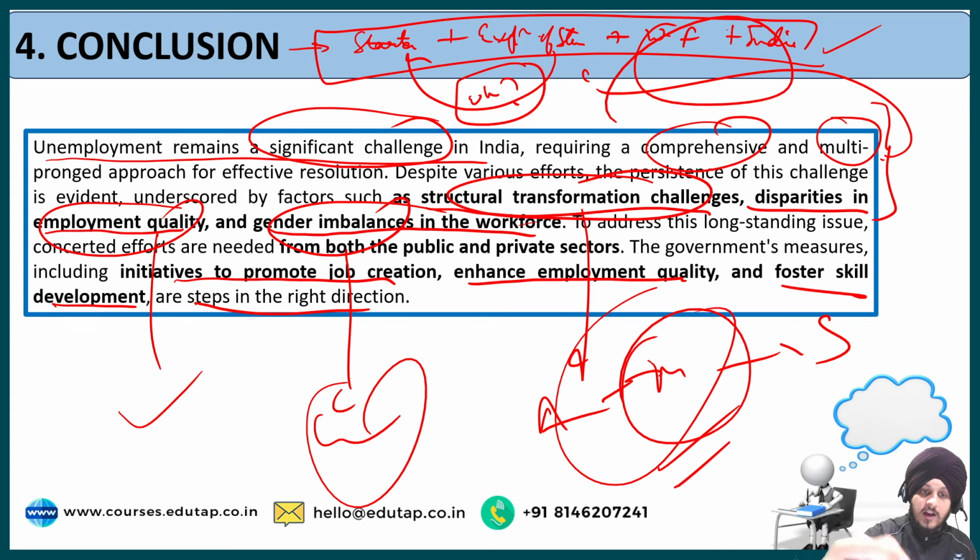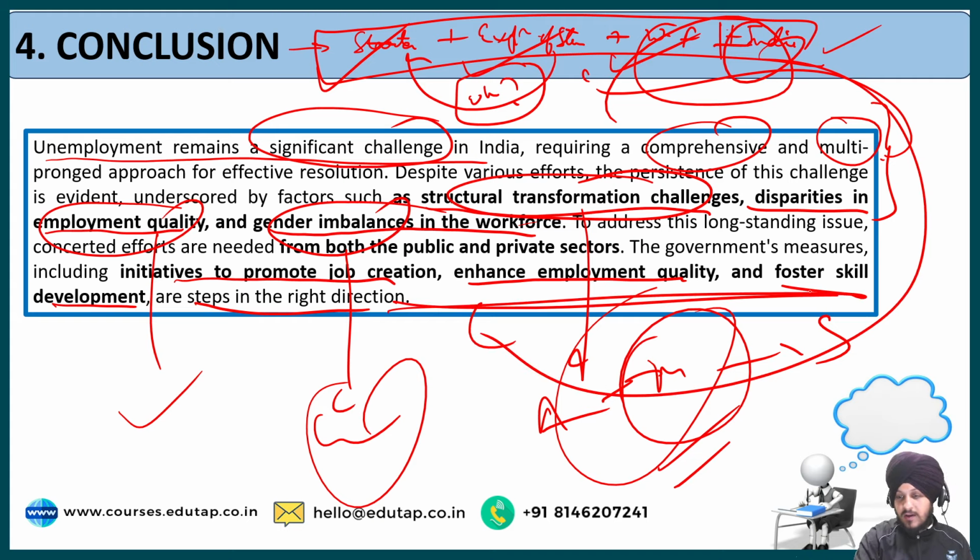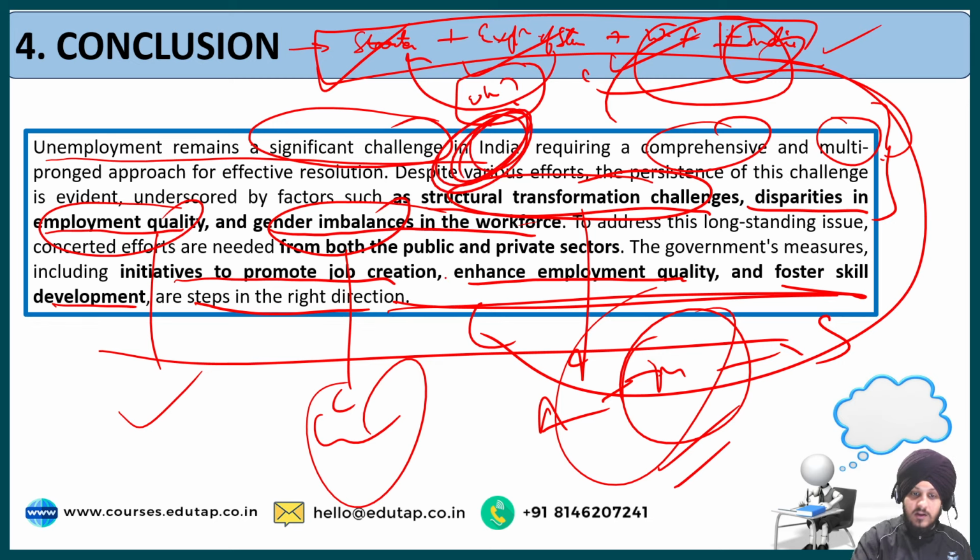So, have we followed all the criteria in order to write a good conclusion? The answer is yes. We have written about the starter, the explanation of the starter, then the way forward. You can add a point about India also at the end. You can write one line on India, though we have talked about India in the starter only. This is how you can create a better, well-structured conclusion that includes all the points.